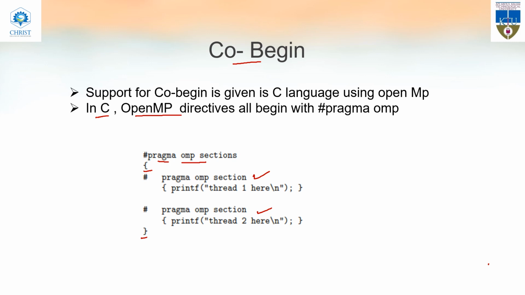This is similar to writing begin end here and begin end here in Algol 68. Whatever is written in this will get executed sequentially, but this whole thread will be executed concurrently with the second thread. I hope it is clear. So that is cobegin.